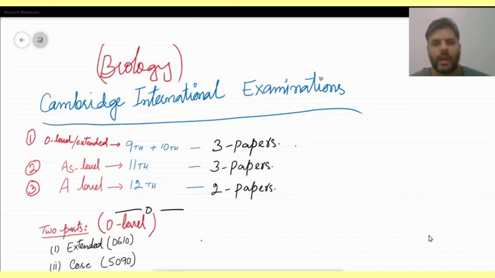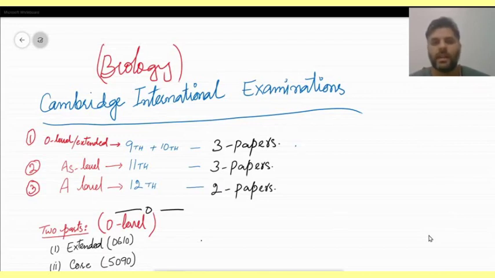Today our topic is Cambridge International Examinations. Today we are going to discuss three exams: the O level or extended exam, the AS level exam and the A level exam. The O level or extended exam is a class 9th and 10th exam. It means that you have to pass O level in two classes, 9th and 10th. And to pass this exam you have to qualify for three papers.